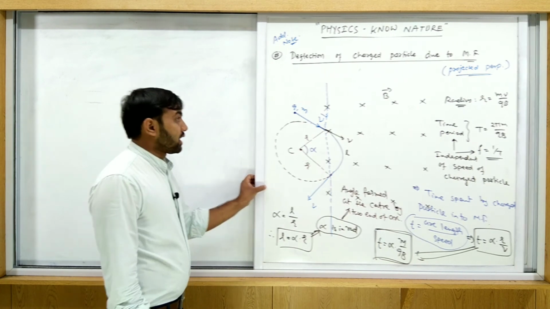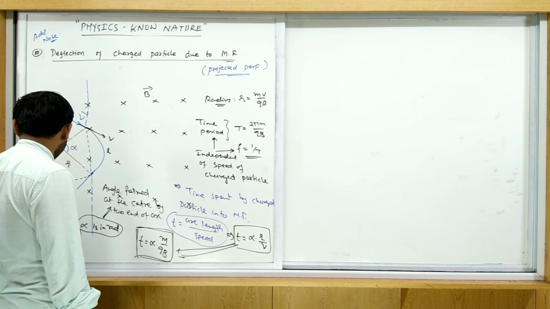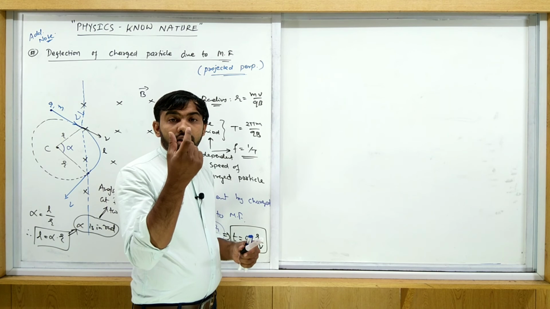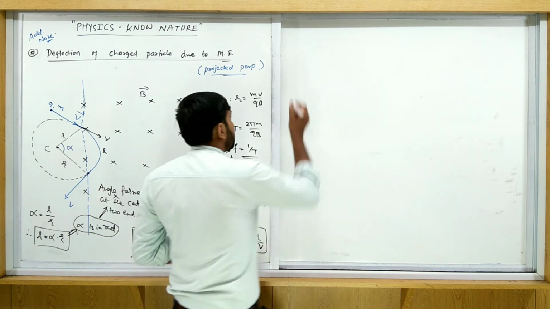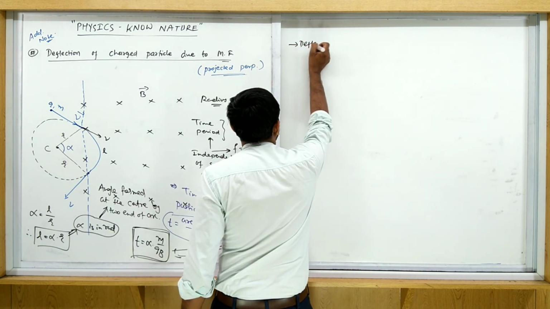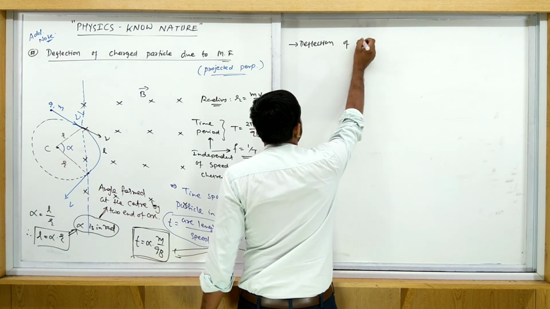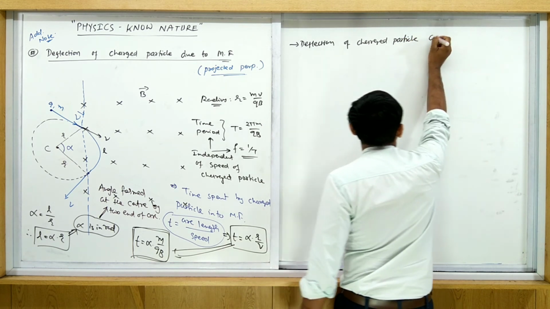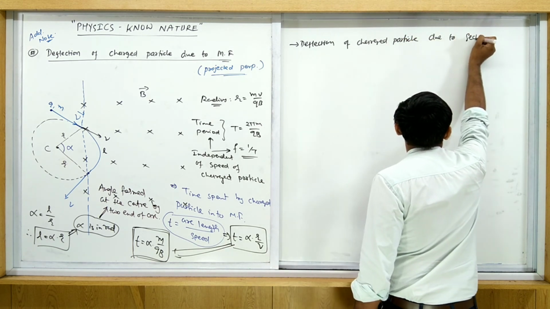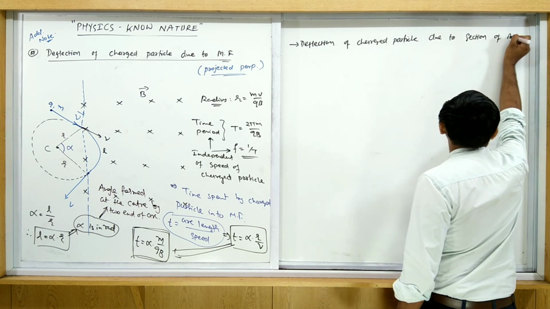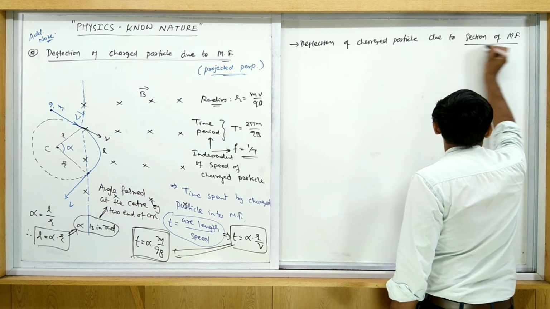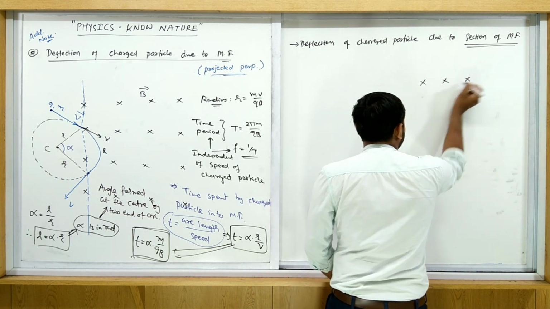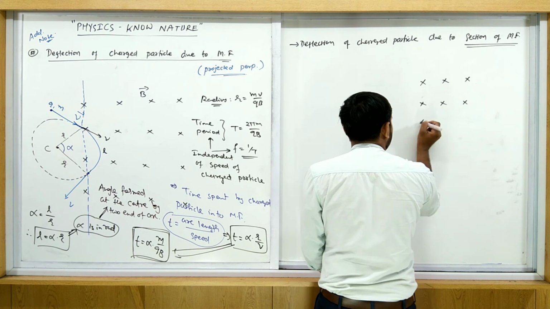Okay, now comes the next one. That is a special case: the deflection of a charged particle due to a section of a magnetic field. Section of a magnetic field means what? Only a small section of the field is given to you, only this much.